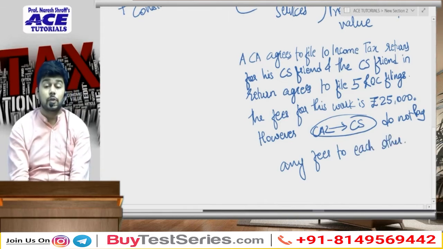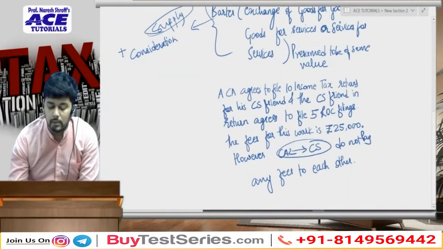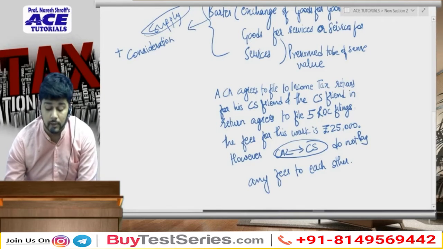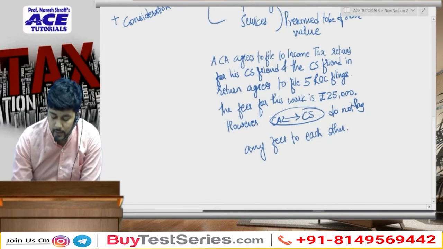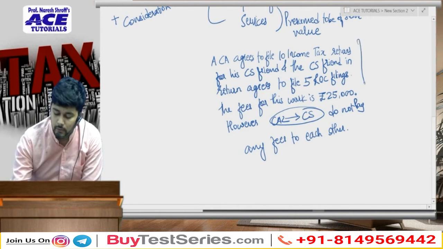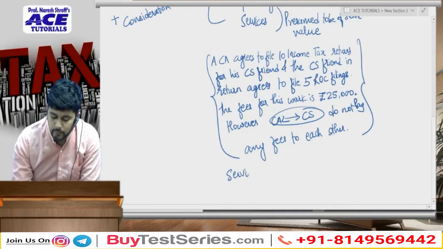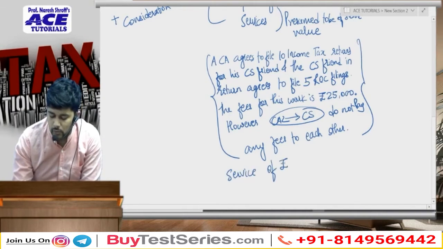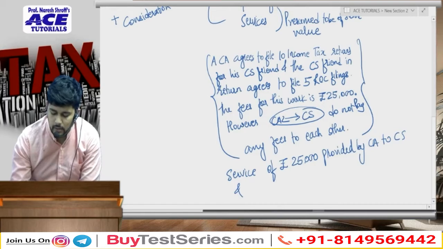So here there is a factor of consideration which goes missing, but it is not so. What does the law see? The law perceives that there is a service of rupees 25,000 which is provided by CA to CS and vice versa.